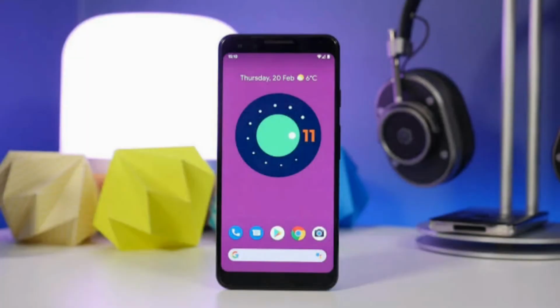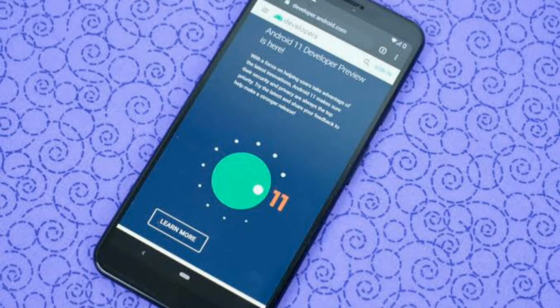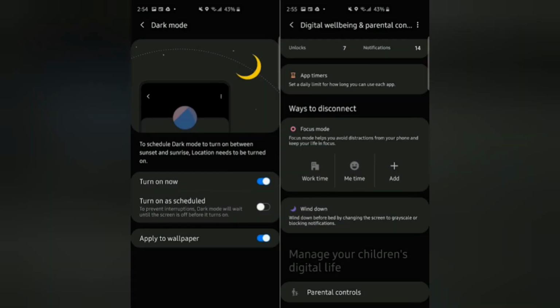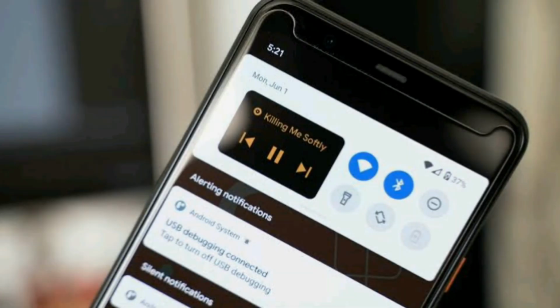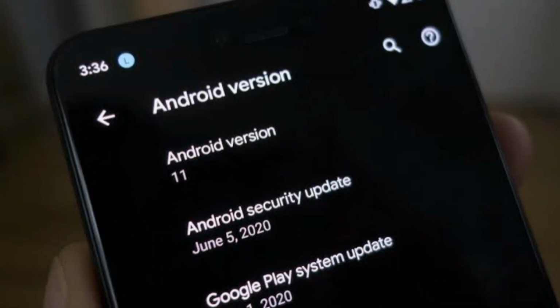Okay, in 2020, Google launched beta versions of Android 11 with some features like automatic dark mode depending on the time of day, which is really new. Soon Google will launch the official version in 2020.